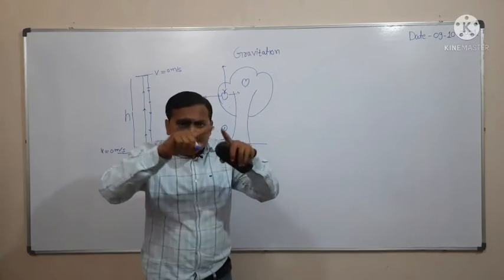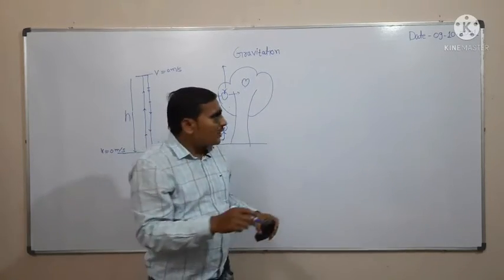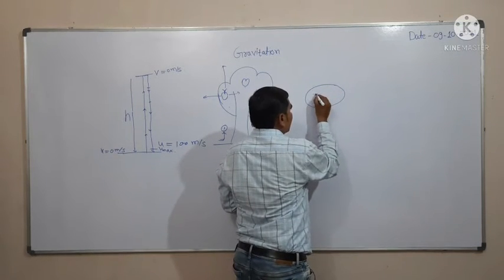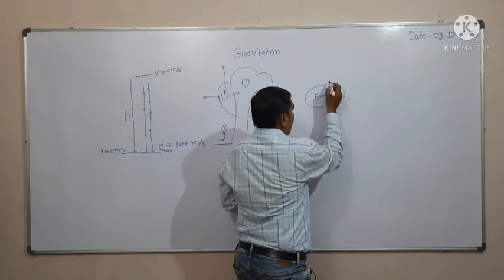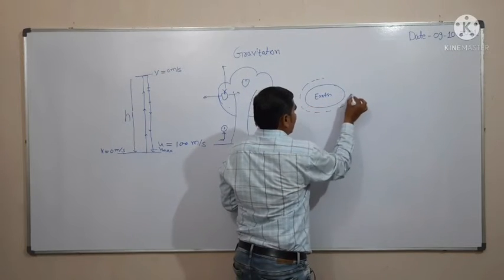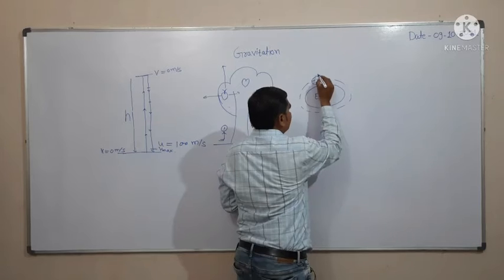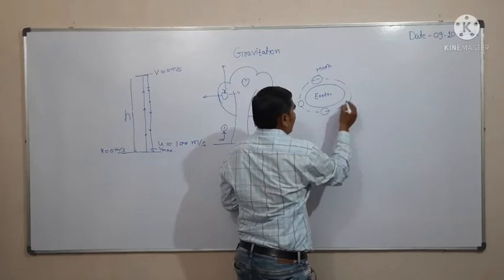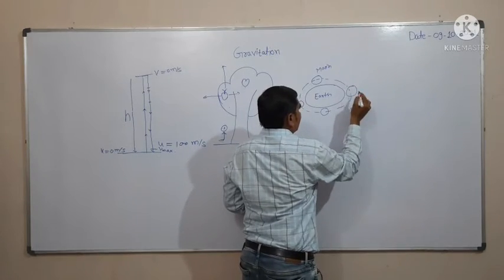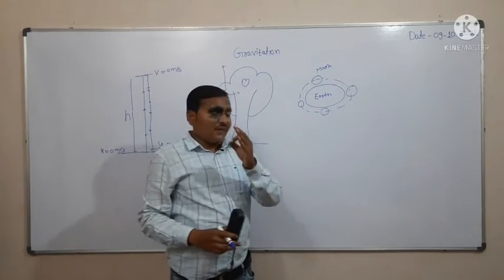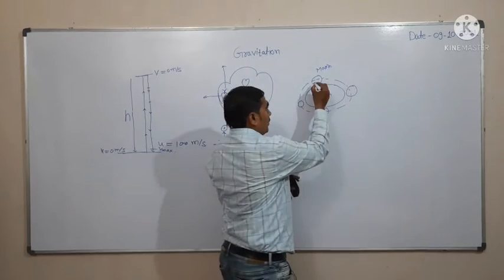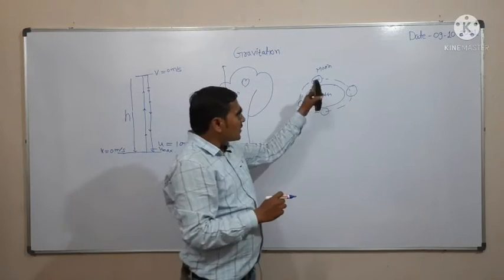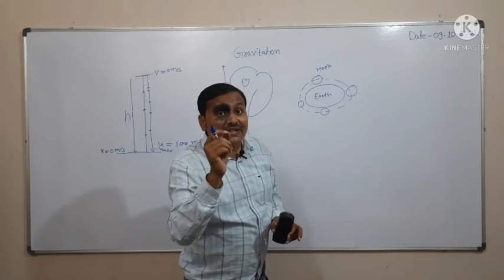You know, the moon is revolving around the earth in an elliptical orbit. This is the earth surface. The moon revolves in this orbit around the earth. Okay students, my dear friends, when the moon changes its place at every point on this orbit, it is changing its direction.